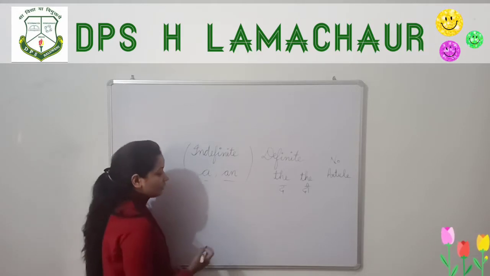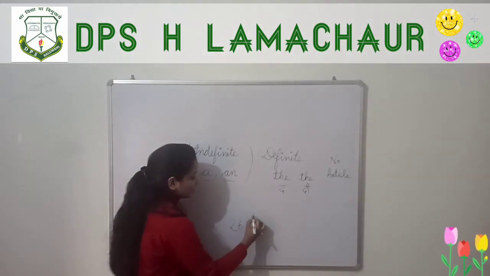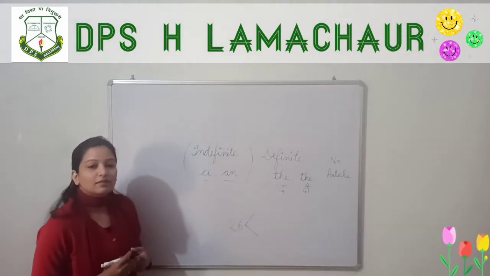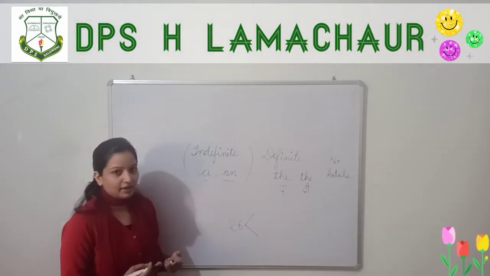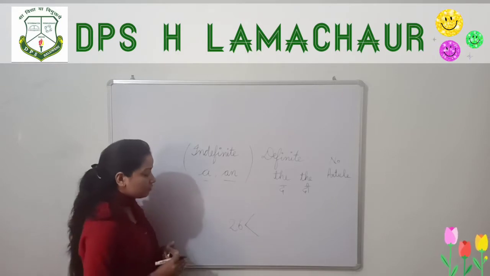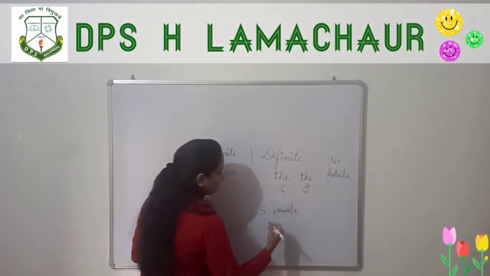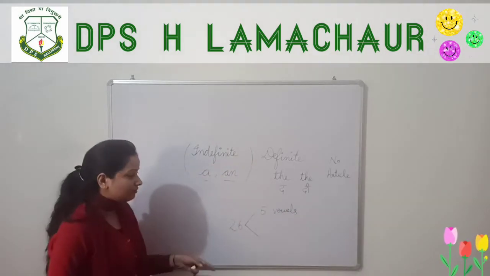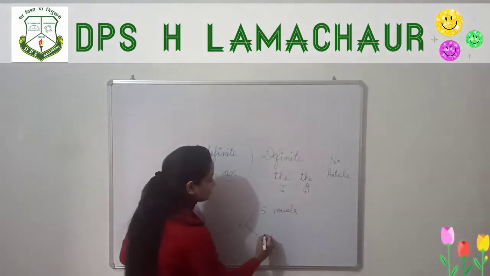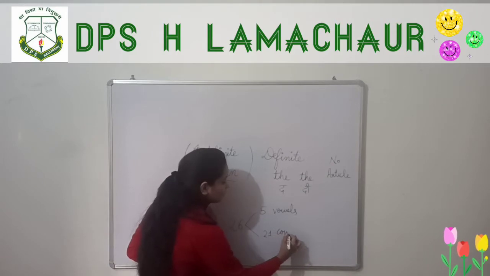In the English language, there are 26 alphabets, A to Z. Out of those alphabets, 5 are vowels and the rest 21 are consonants.